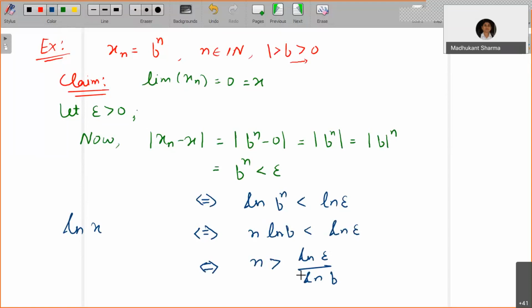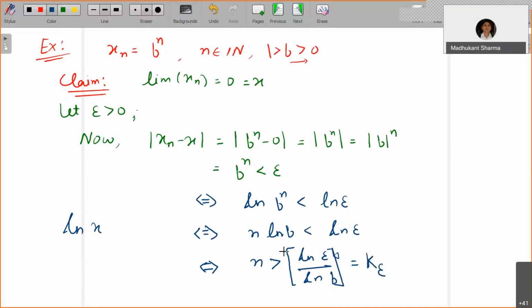Why have I suddenly changed this to greater than here? Because I have divided by ln b. Since b is a number less than 1, ln b is negative, so the inequality is reversed. Now the nearest integer to this, or the next integer, you can designate as k epsilon.